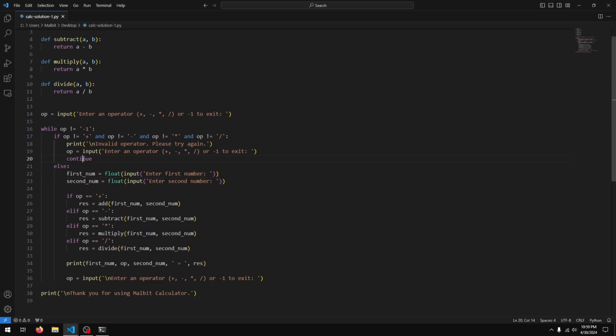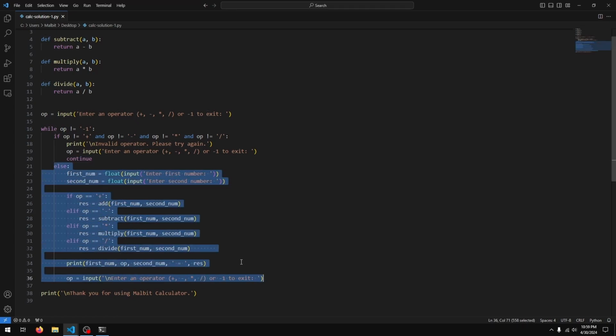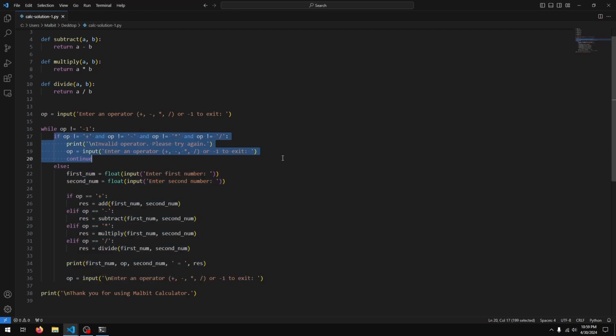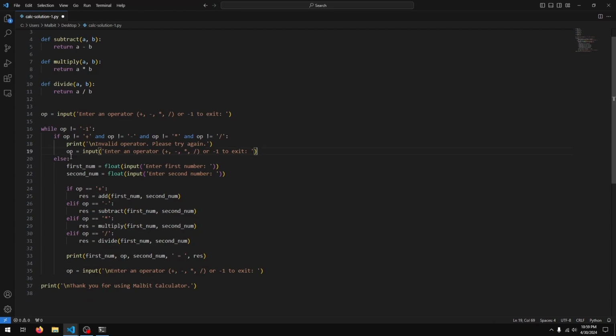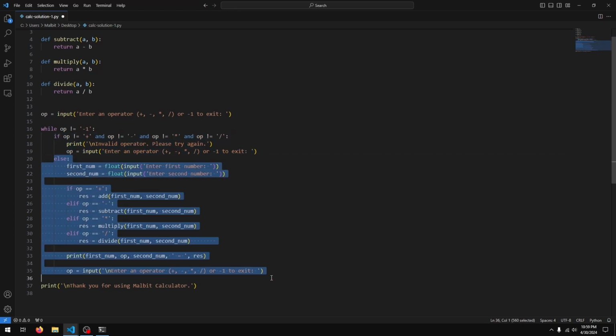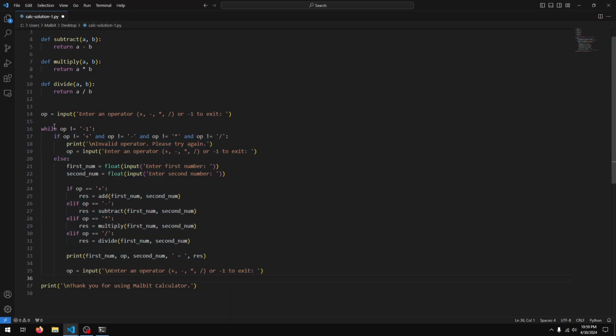Now we don't really need this continue line because since this part is in an else statement, after this if is executed, the code is already going to go to the while loop by itself. So we don't really need this continue anymore. Essentially it's going to check if it's a valid operator. If it's not, it's going to tell us that it's invalid and to enter an operator again. And now since this if executed, all this is going to be skipped, the else part, and it's going to go back to checking if the operator is -1.